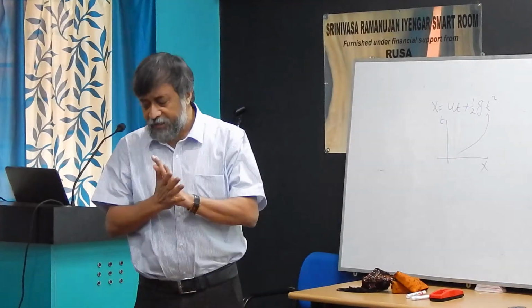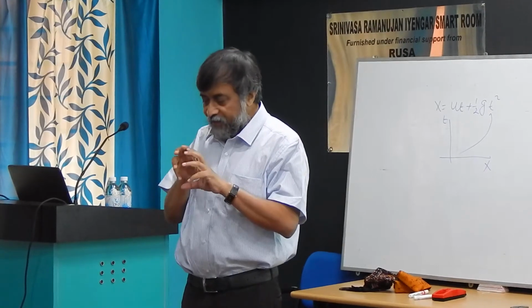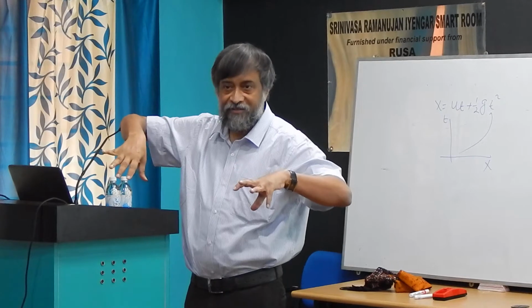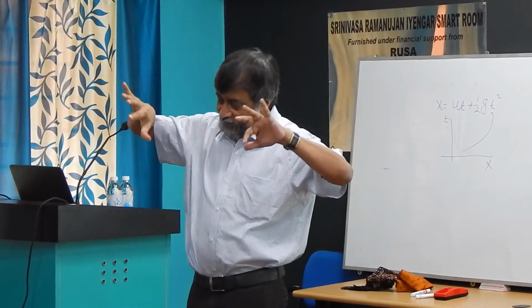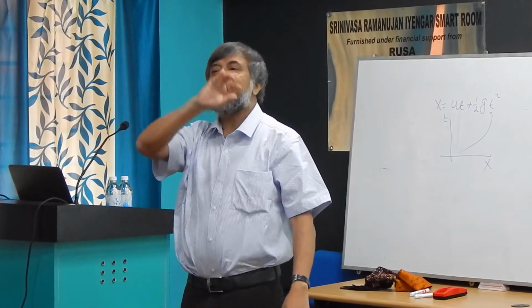So Einstein said that what Earth has done, Sun has done: Sun is not attracting Earth. Sun has changed the space-time around it. And since it has changed the space-time, for the Earth the shortest path is now an ellipse.